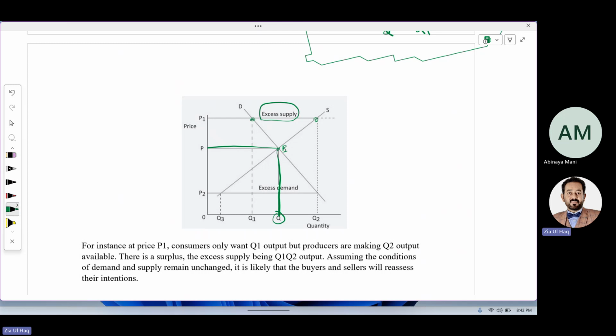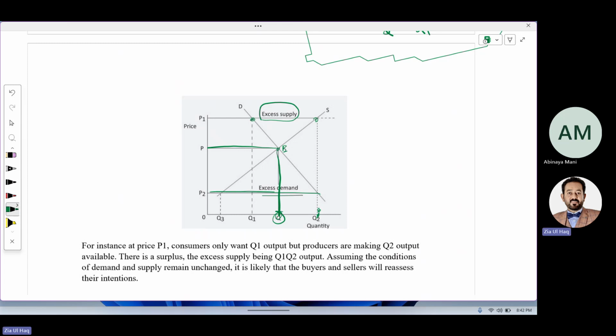Below this equilibrium point, suppose here, on this line, quantity supplied is this and demand is this. There is excess demand. Below this point, there is excess demand.